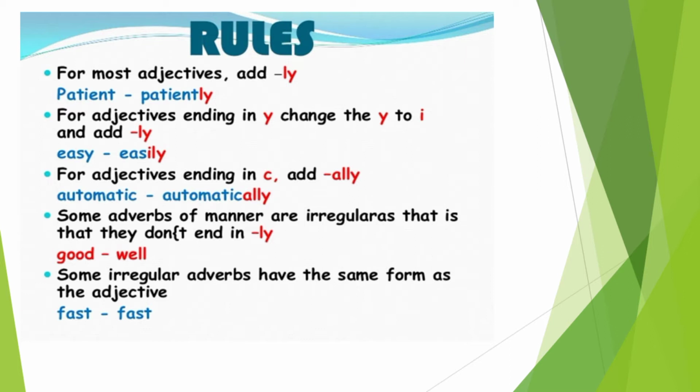Some adverbs of manner are irregular, that is, they don't end in ly. Some adverbs of manner are irregular, children. They will not end with ly. For example, good, well, etc. Some irregular adverbs have the same form as the adjective, like fast. Understood, children?